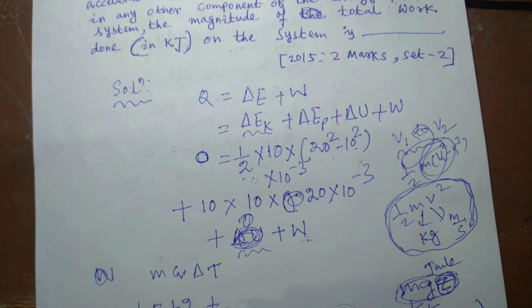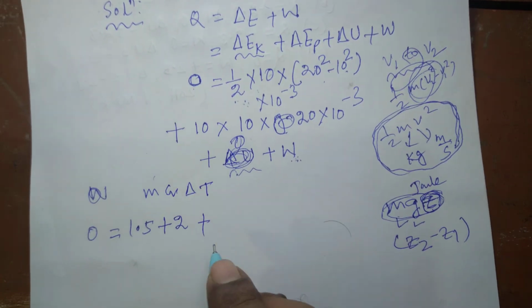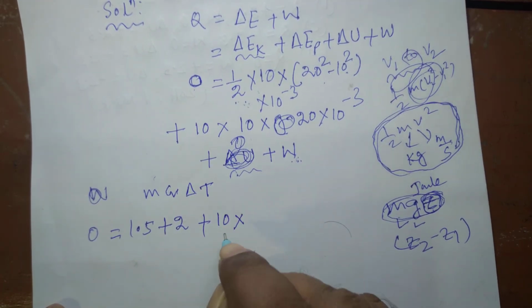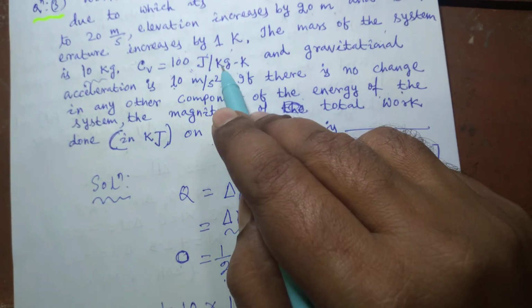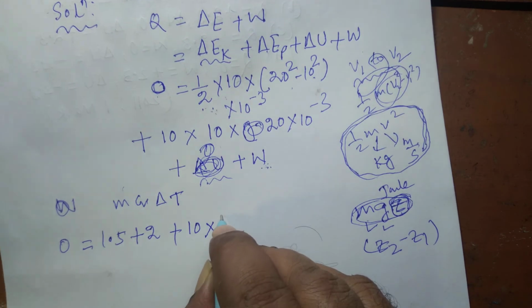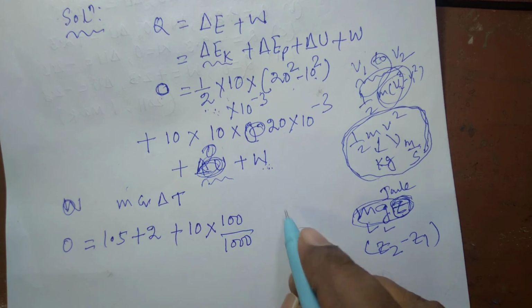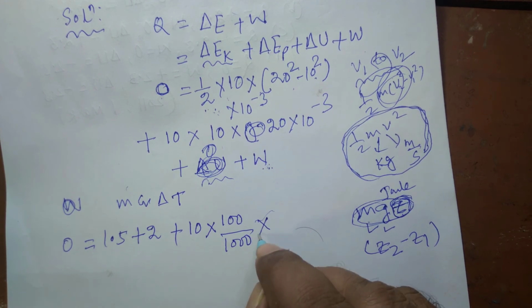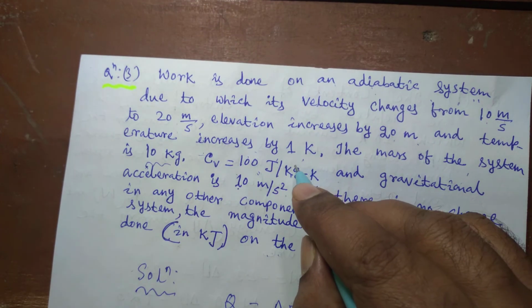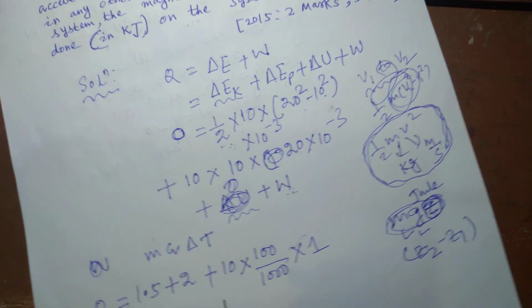So m c_v, where the mass of the system is 10 kg, 10 into c_v, which is also given to be 100 joule. 100 joule if we convert into kilojoule will be 100 by 1000, that will be 0.1 kilojoule, multiplied by the temperature increase of 1 Kelvin only, so that will be 1.